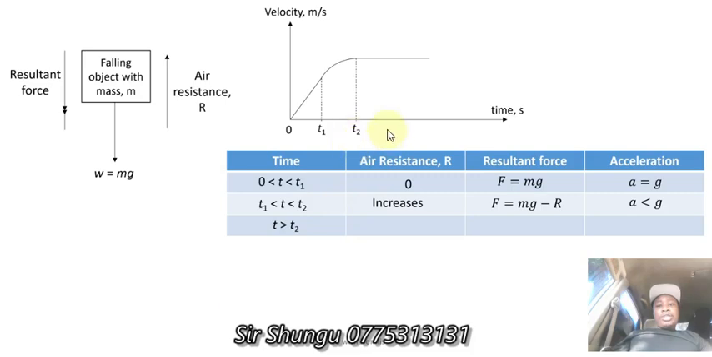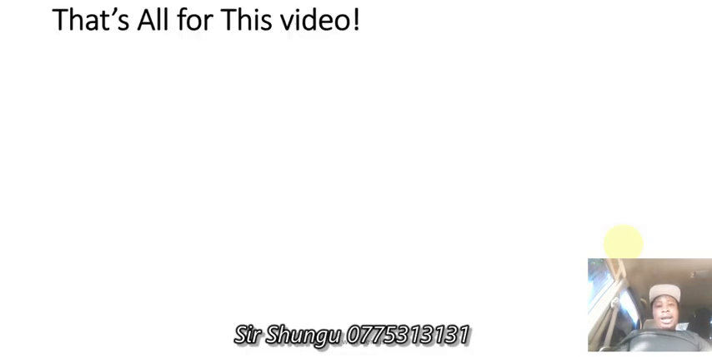Above t2 we start to see a straight line again. What does this mean? It means that our object has reached its terminal velocity. Now R is equal to mg. The air resistance now equals the weight of this object, so these two forces are equal. The resultant force is now equal to 0, and our acceleration is now equal to 0. So the object is no longer accelerating when it reaches terminal velocity. This is what happens due to air resistance when something is falling on Earth.